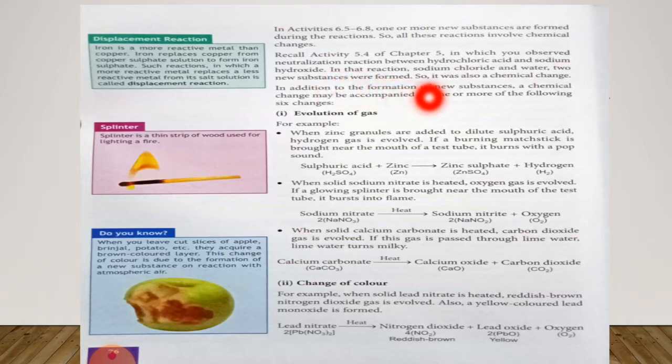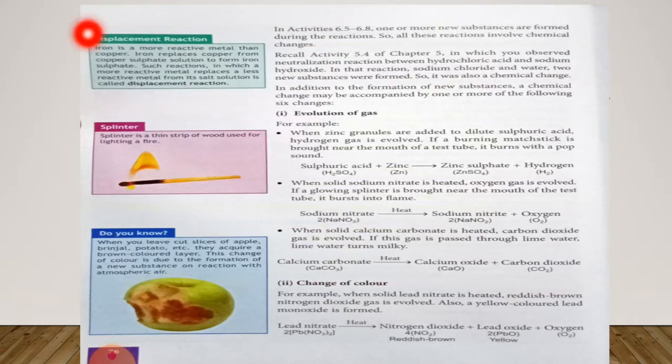In that reaction, sodium chloride and water, two new substances, were formed, so it was also a chemical change. In chapter 5, you have seen neutralization reaction where hydrochloric acid reacts with sodium hydroxide and forms sodium chloride, which was a salt, and water. So this neutralization reaction is also a chemical change.